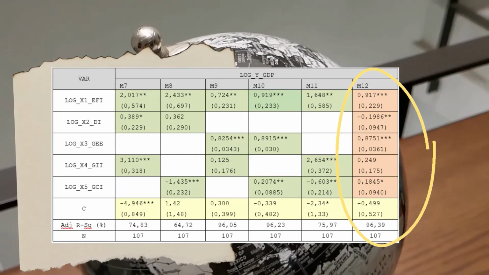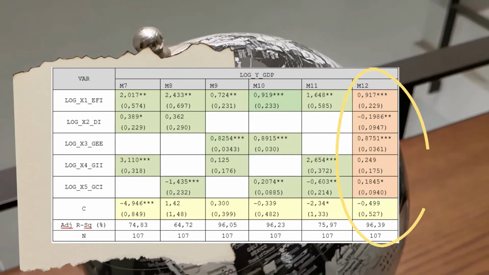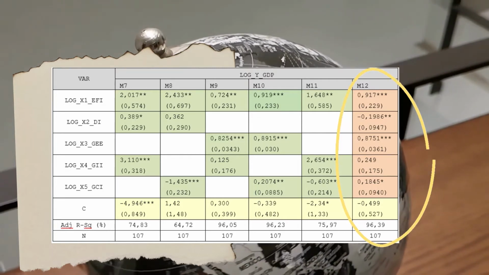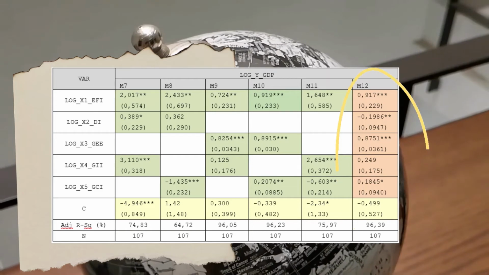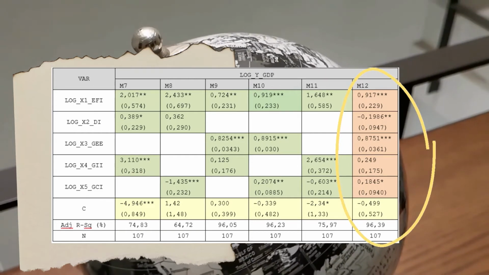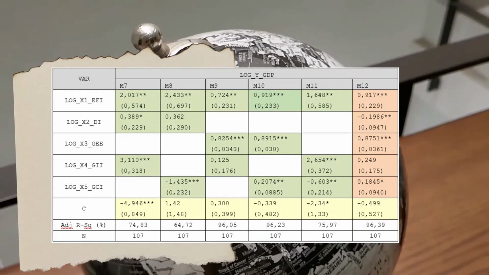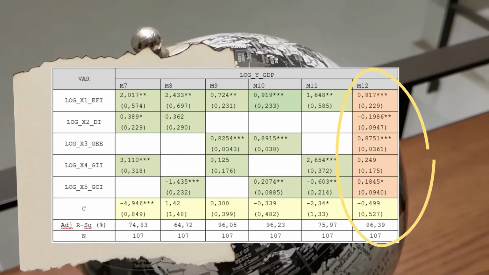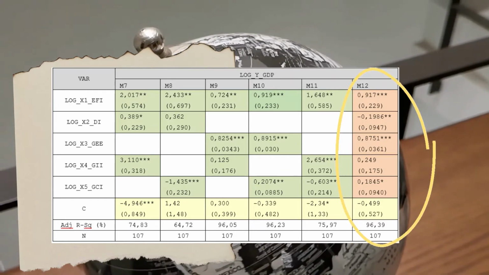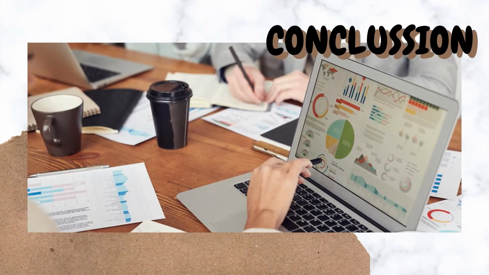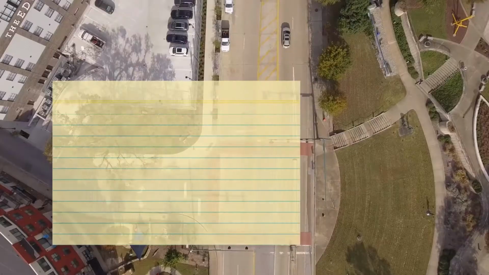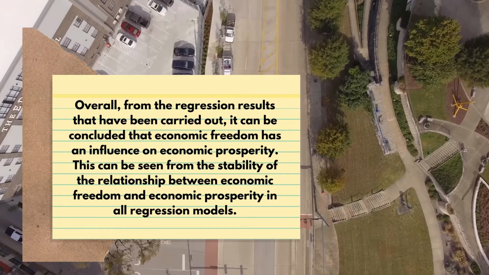The last regression model succeeds in explaining the relationship to economic prosperity by 96.39%. However, partially, there are two indicators that have a significant effect on economic prosperity, namely innovation and corruption. This is because the two indicators are not able to correlate as well with other indicators in the regression model.